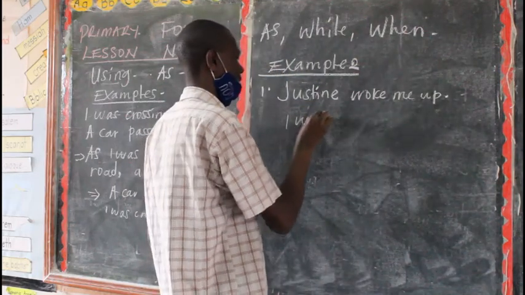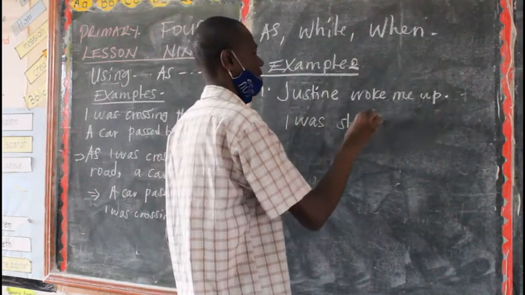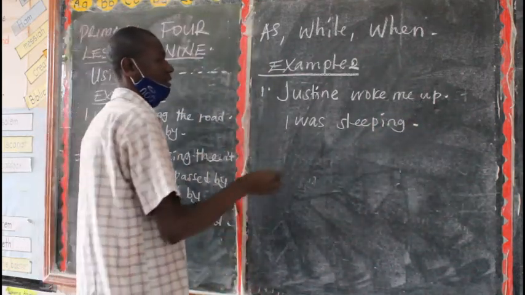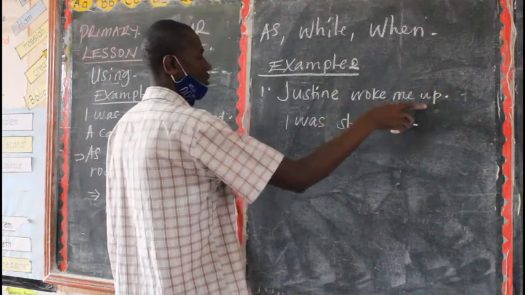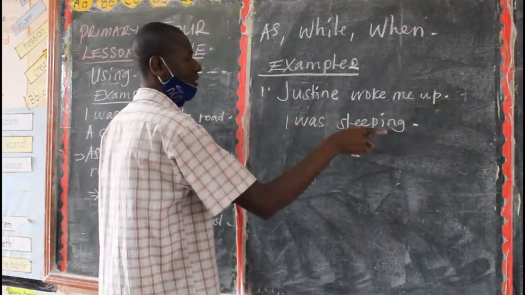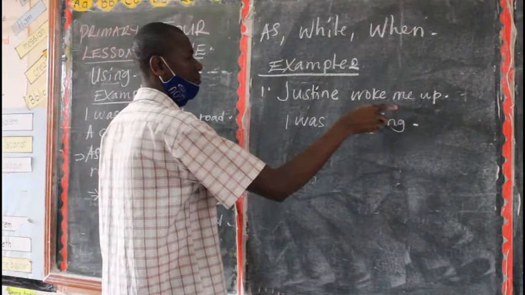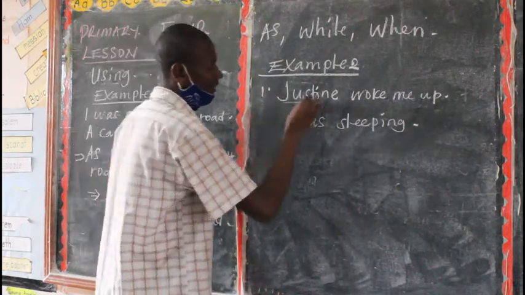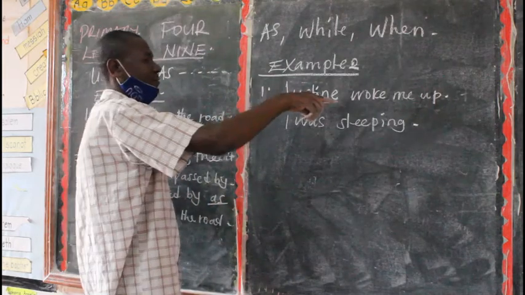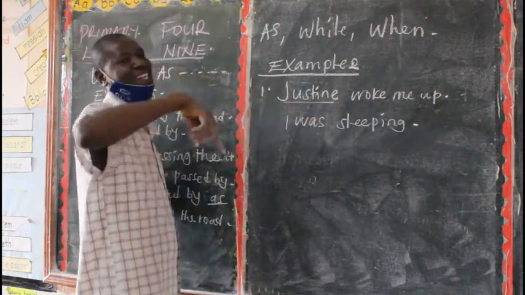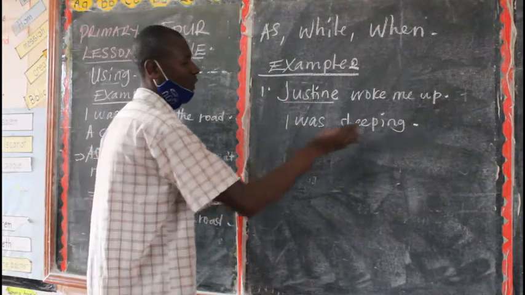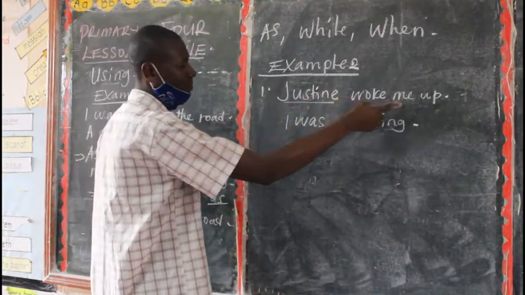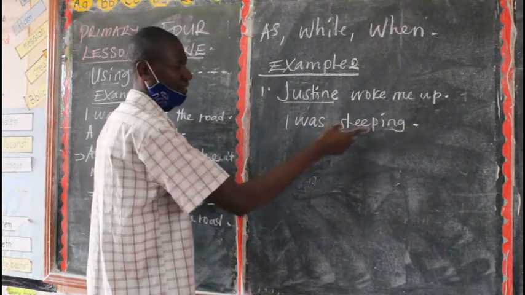I was sleeping. Now look at these two sentences. Justin woke me up. I was sleeping. The two sentences, one refers to something that happened earlier than the other. Which of the two happened earlier than the other? Was it Justin waking you up or you were sleeping?